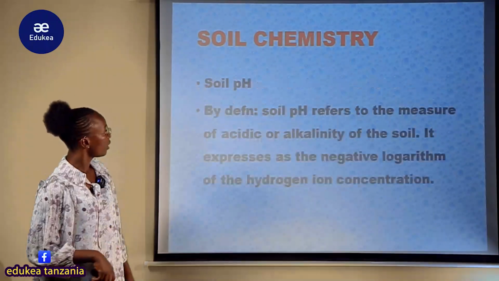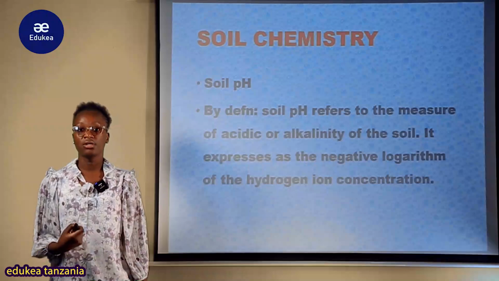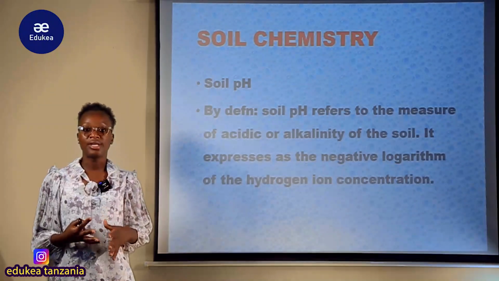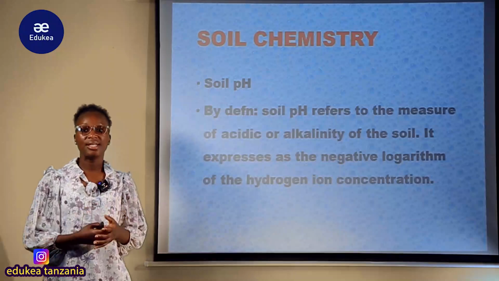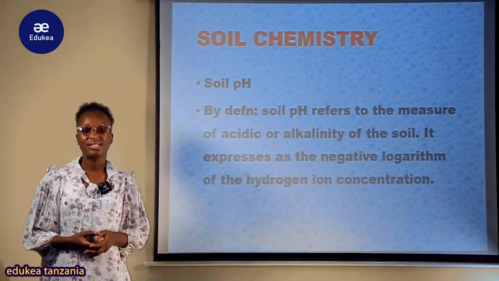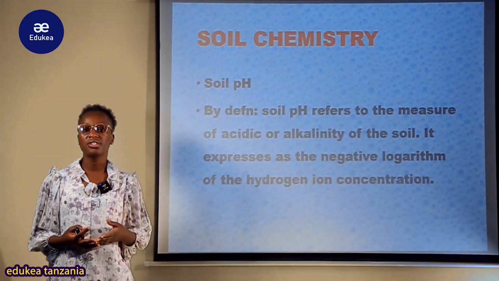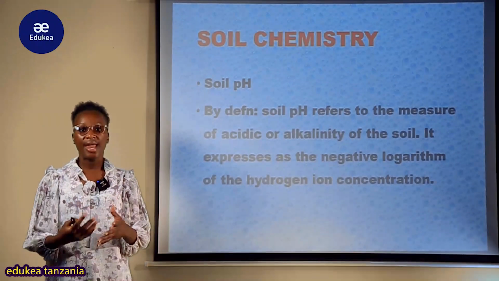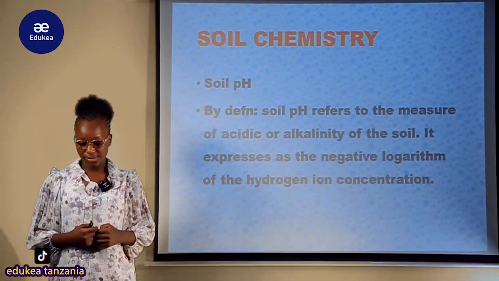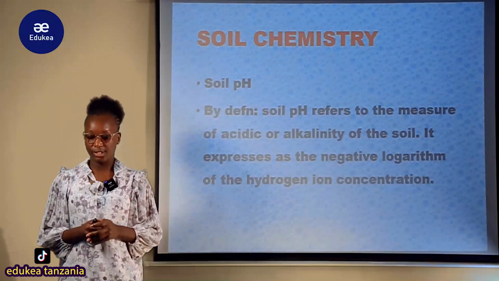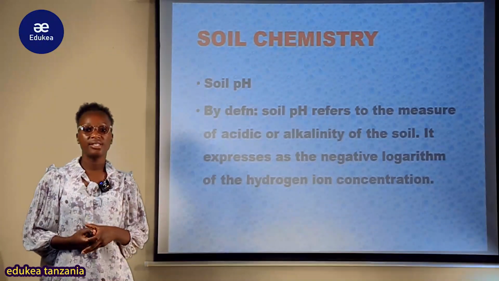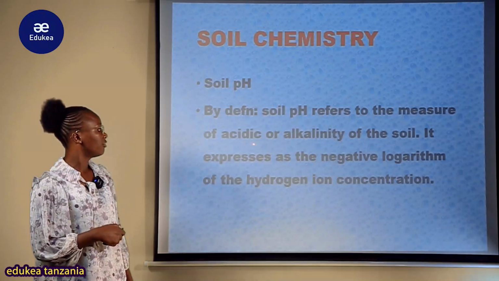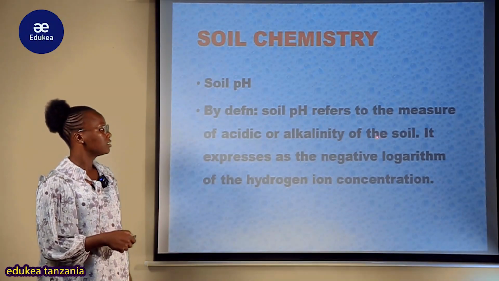Now, my student, let's look at the concept of soil pH. Tumeona kuhusiana na concepts za acidity, basicity, hydrogen ion and hydroxyl ion. Now, let us look at the concept of soil pH. When we talk about soil pH, by definition, this refers to the measure of acidity or alkalinity of the soil.